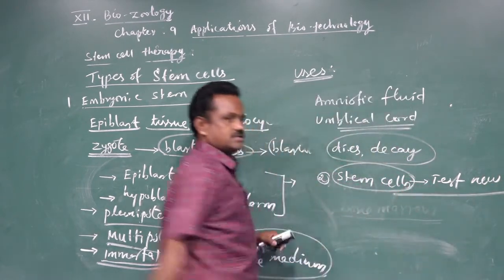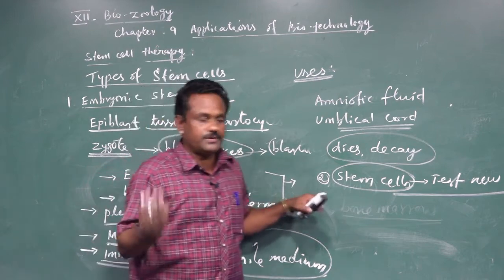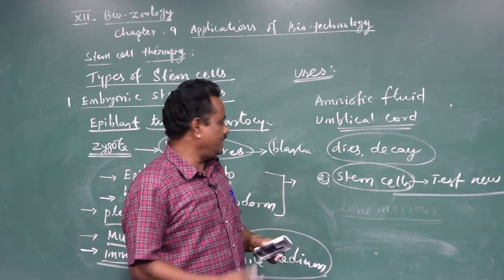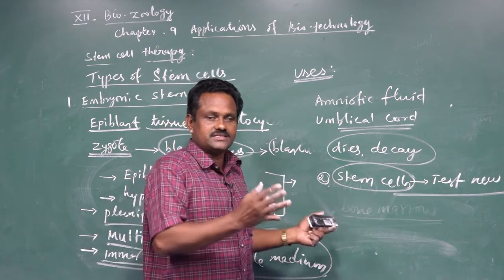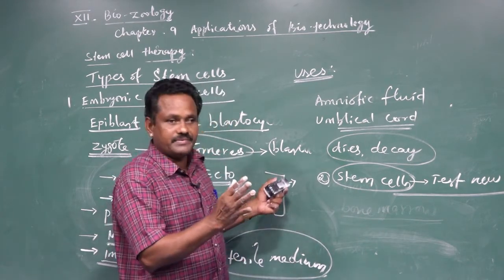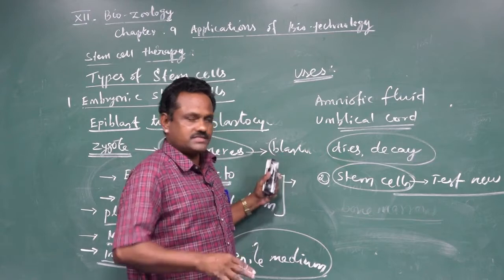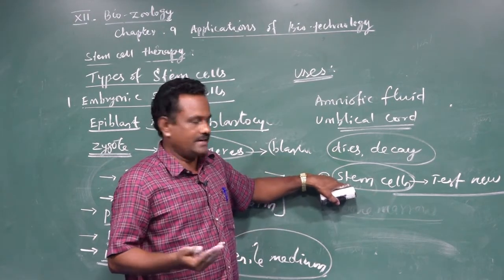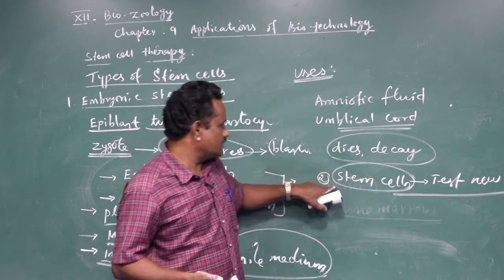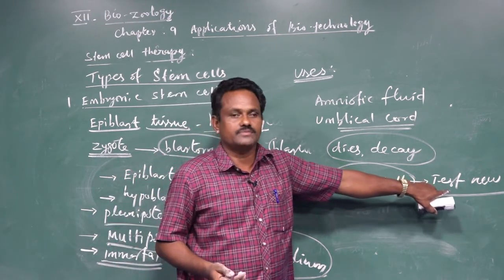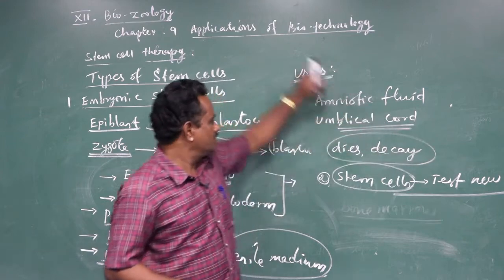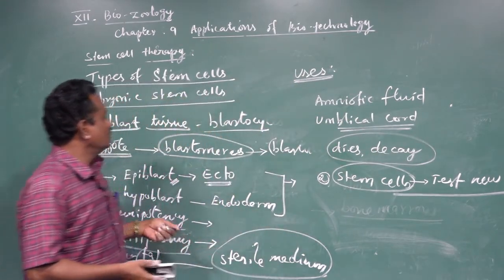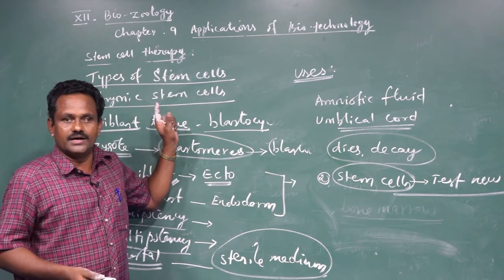Suppose you prepare any kind of pharmaceutical drug in the medicinal and pharmaceutical field; the drug cannot be directly tested on the patient. So instead, we can produce different types of stem cells, and we can use the stem cells for testing the new pharmaceutical drugs. So these are some of the uses or advantages of stem cell therapy.